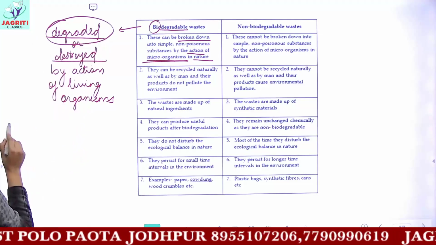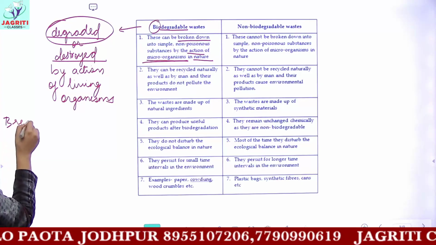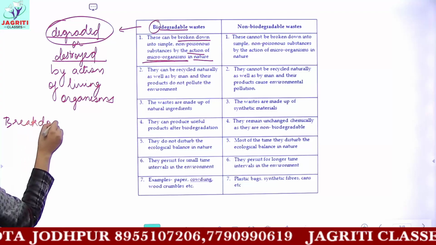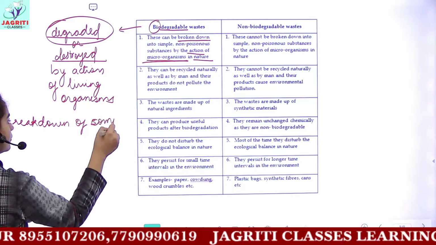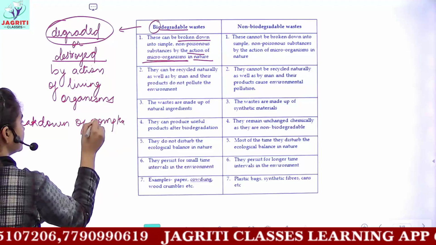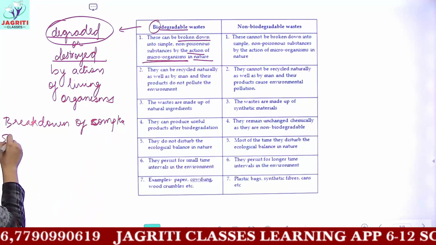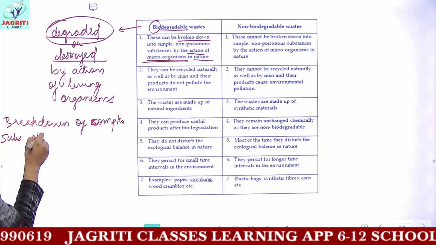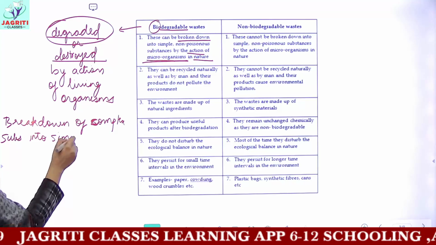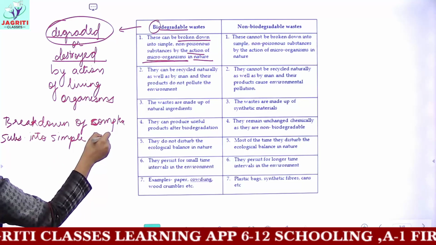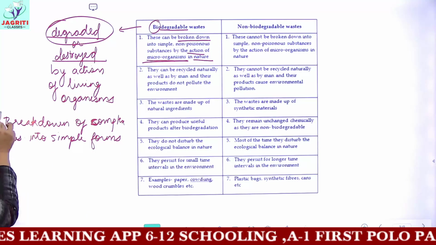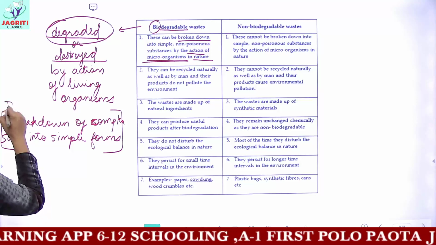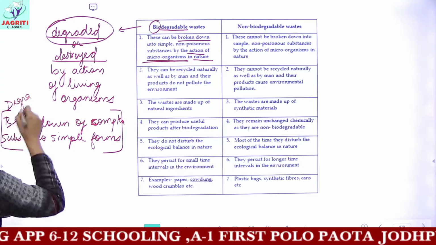Degraded means the breakdown of complex substances into simple forms. This process is called degradation or decomposition.